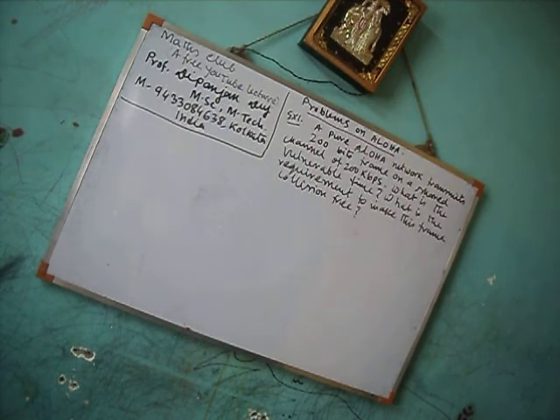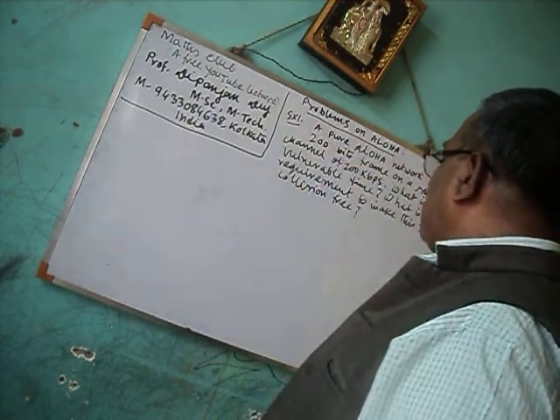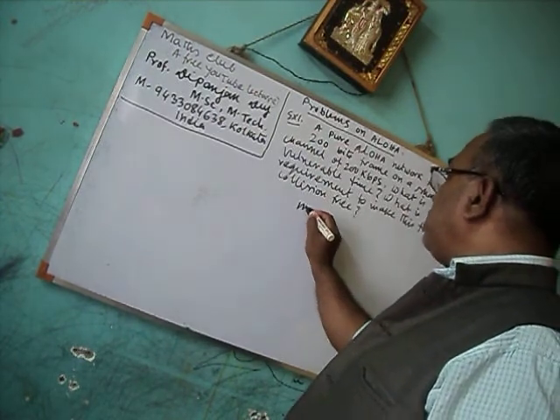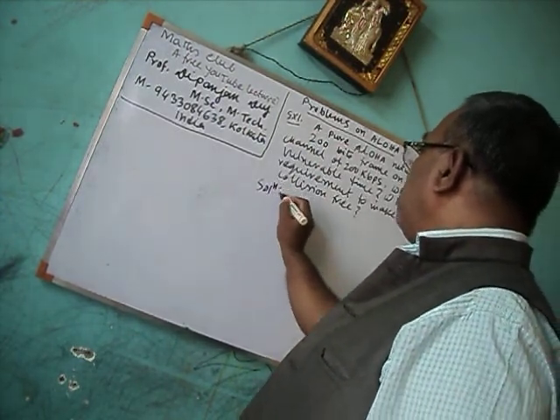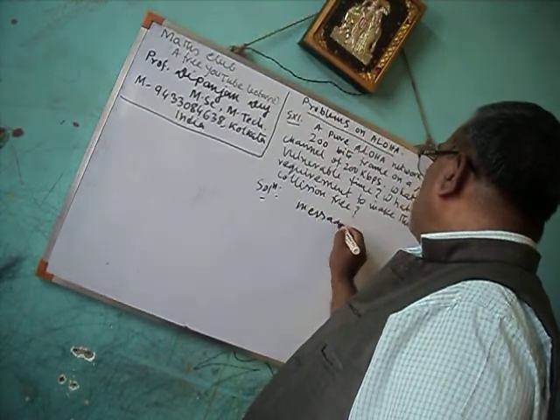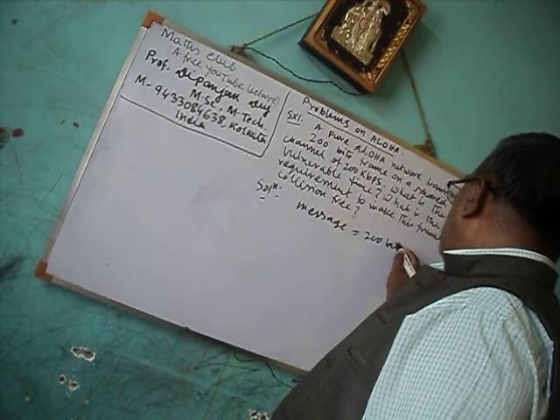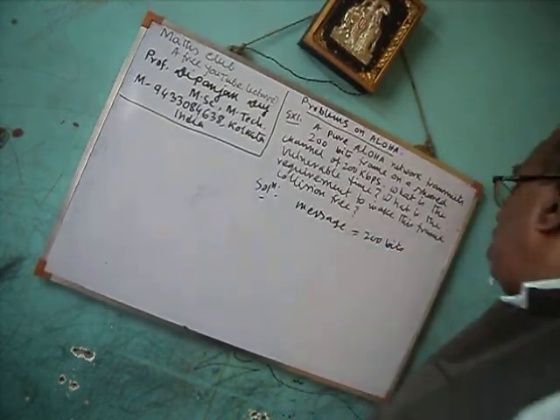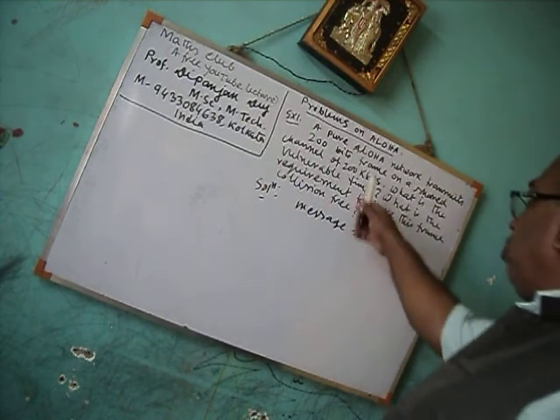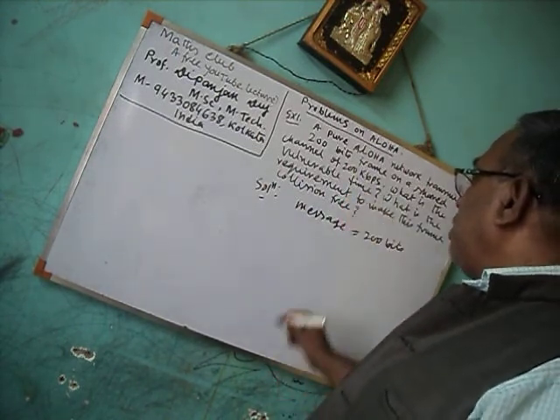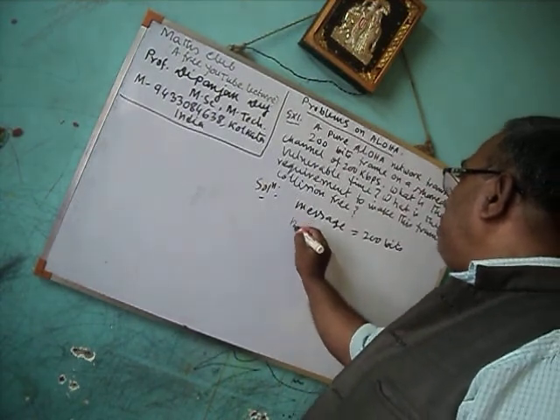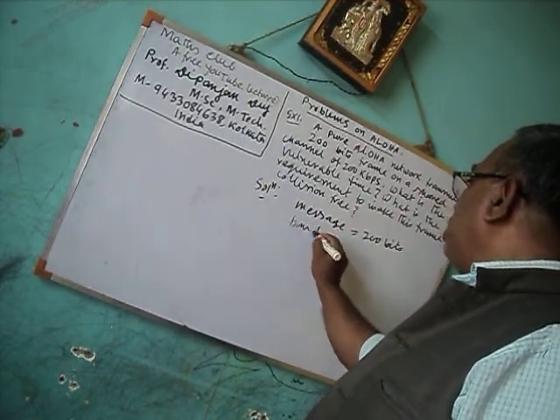It is given, a pure Aloha network transmits 200 bits frame. That is the message. So the message is equal to 200 bits, on a shared channel of 200 kbps. That is the bandwidth.